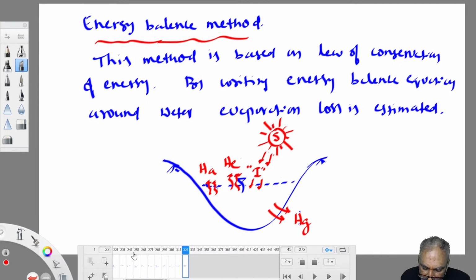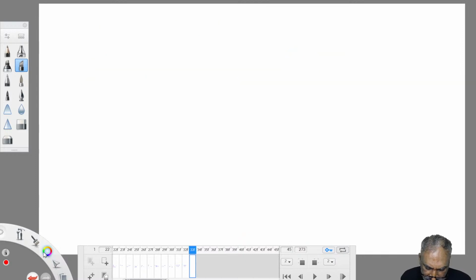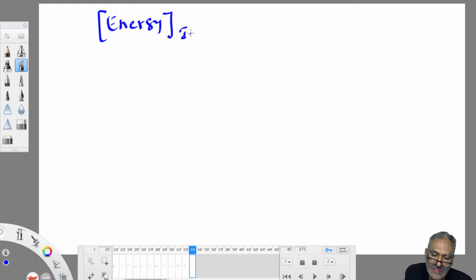Therefore energy in must be equal to energy out. That's called the energy balance equation. So energy in minus energy out is equal to 0.